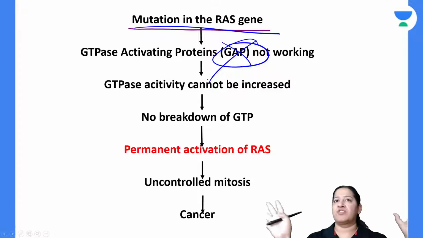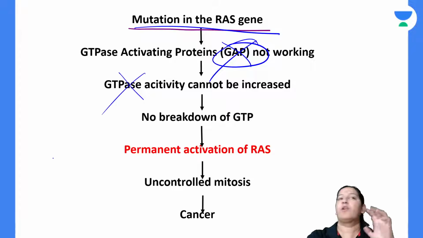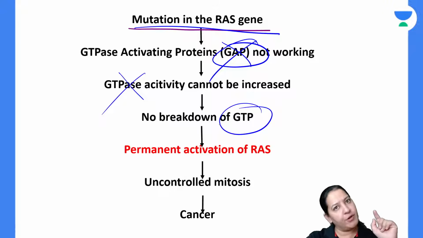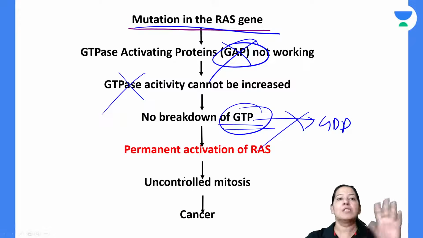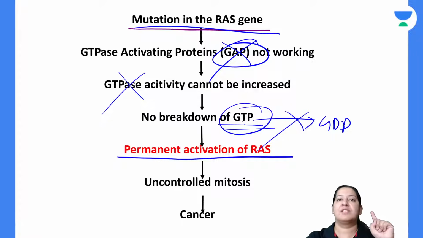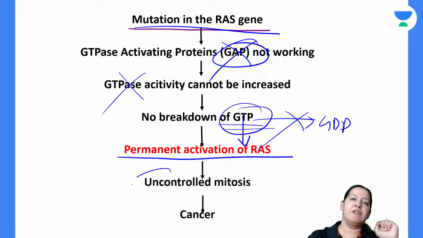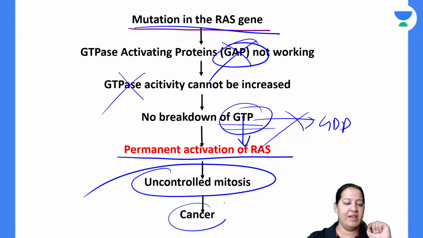The GAP is non-functional. If the GAP is non-functional, GTPase will not act. If the GTPase activity is not there, GTP will not be broken down. It will remain as GTP only. GTP to GDP conversion does not take place, so there is permanent activation of RAS. The permanently activated RAS will do uncontrolled mitosis and that will lead to cancer.